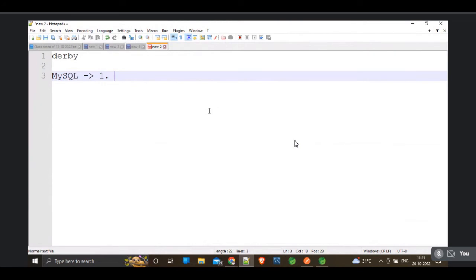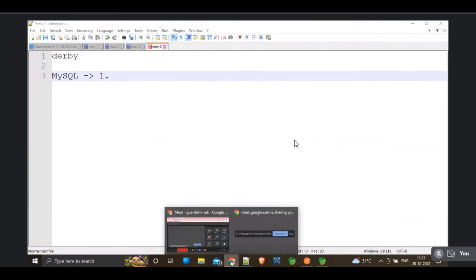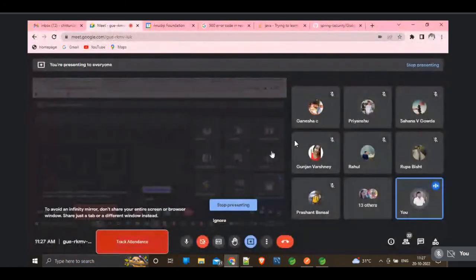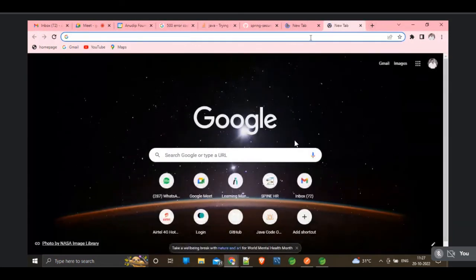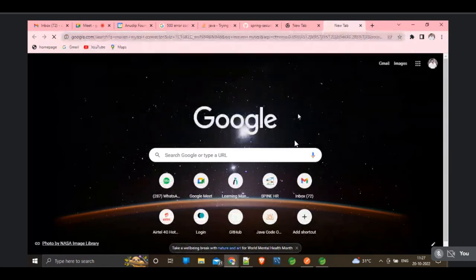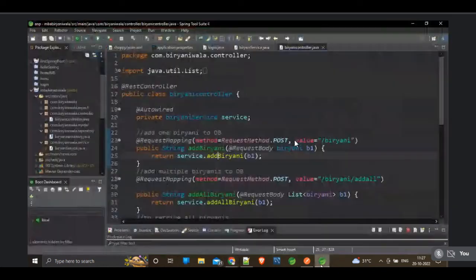You can get the MySQL connector either from Maven, or while creating the application. But we are using an existing project, no? So that's why I'm going with Maven. Maven MySQL connector. In the meanwhile, let's check whether the project is open. Yes, the project is open.